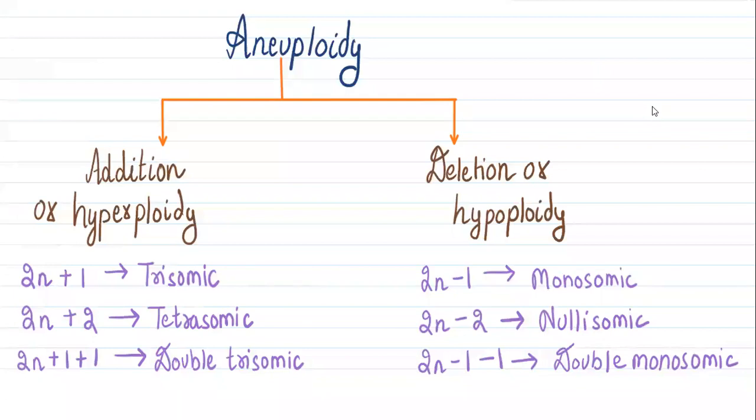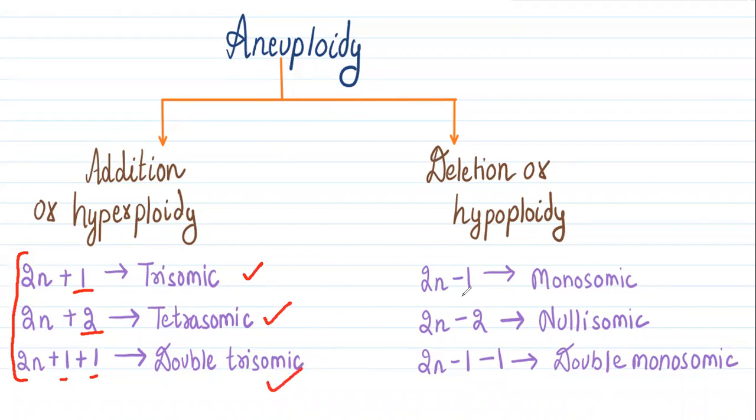Aneuploidy is further classified into 2 categories: addition or deletion, or we can say hyperploidy or hypoploidy. In case of hyperploidy, it is related with addition. So in the diploid organism, there are one or two more chromosomes, but they are single and isolated ones which are attached to the set. So the condition names are trisomic, tetrasomic, double trisomic.